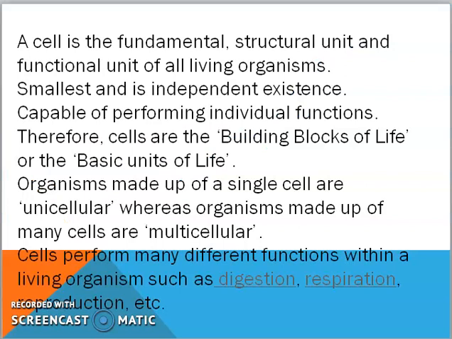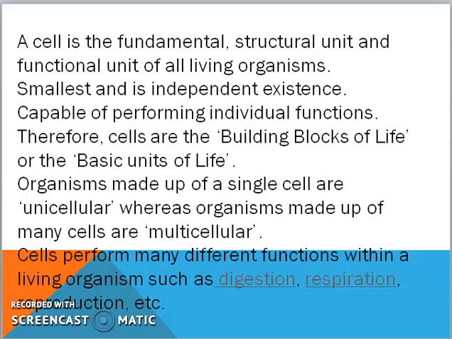A cell is the fundamental structural unit and functional unit of all living organisms. I will explain you this. First, let me read two or three sentences. Smallest and is independent existence, capable of performing individual functions. Therefore, cells are the building blocks of life or the basic units of life. Now, what is a cell? Cells are present in our body.